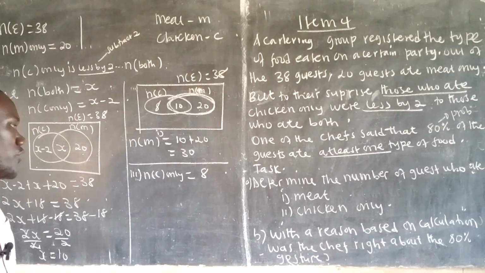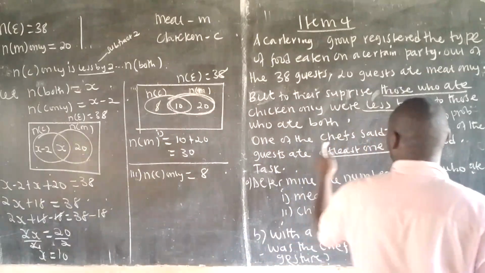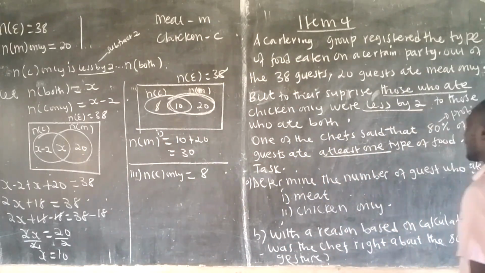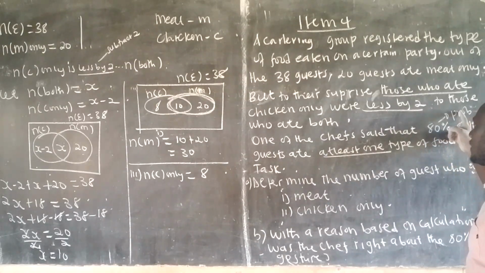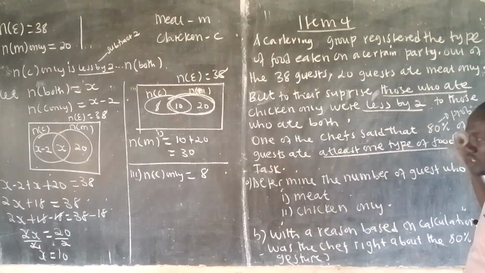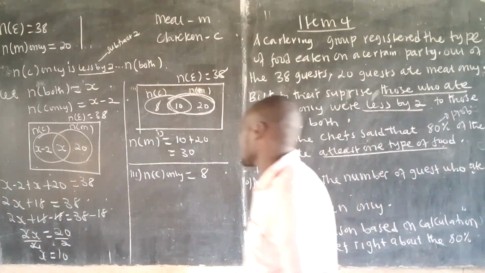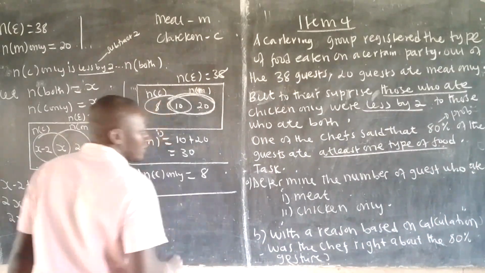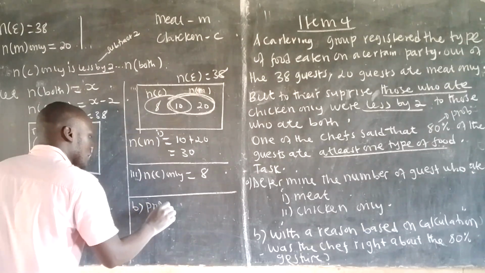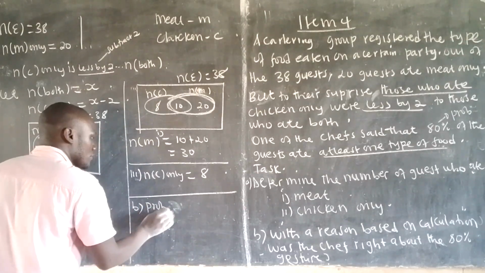With the reason based on calculation, was the chef right about the 80% guess? Now, one of the chefs said that 80% of the guests ate at least one type of food. And I said a percentage means a probability. So what you do, you find the probability that at least one type of food was eaten. Once you get that probability, compare it with the 80%. Then you conclude and say if it was correct. So we are finished with that. Let's now go to part B. So we shall say probability is now equal to